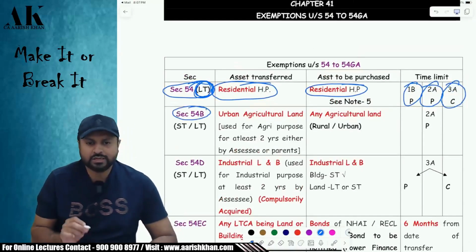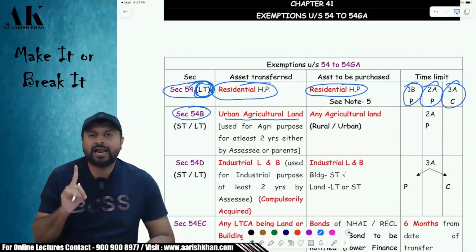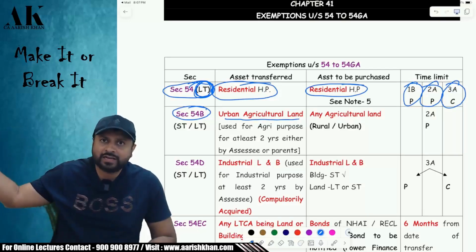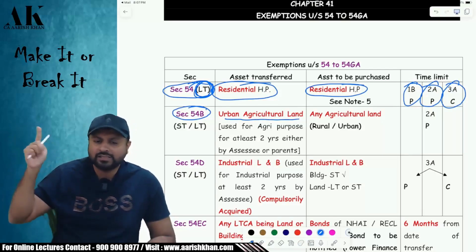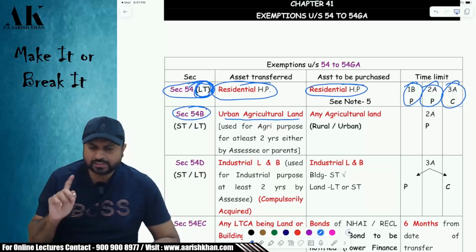54B, the second section. What am I going to transfer in this? You will transfer urban agricultural land, which was covered in 1037 also, if you remember some time before, which was compulsorily acquired by the government. Now here it is not compulsorily acquired; here we are ourselves selling.